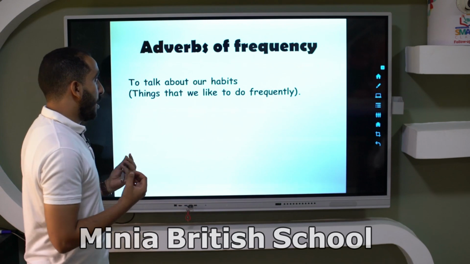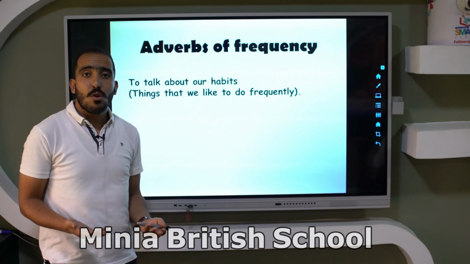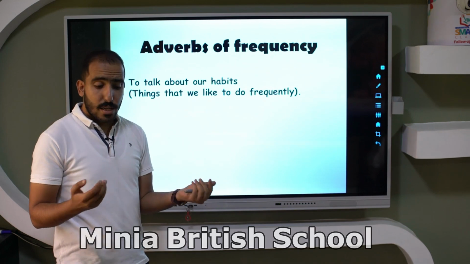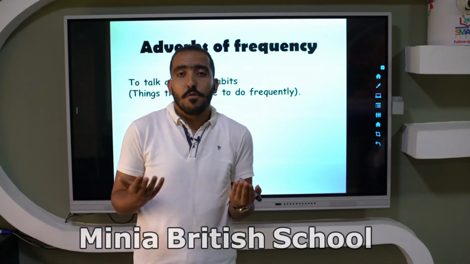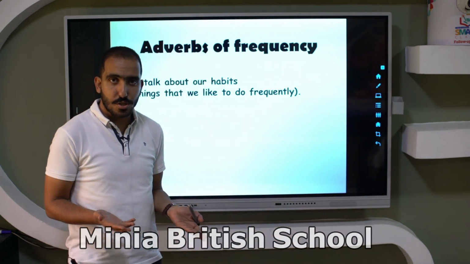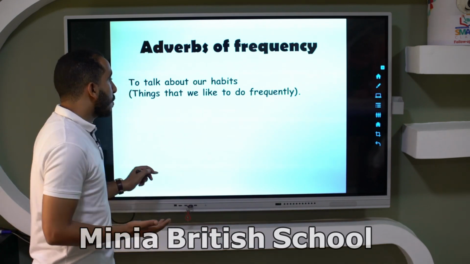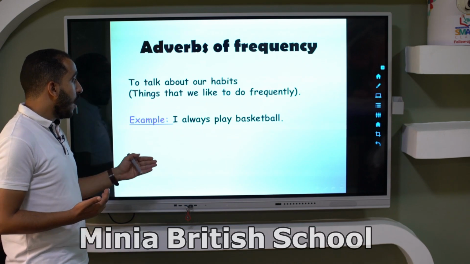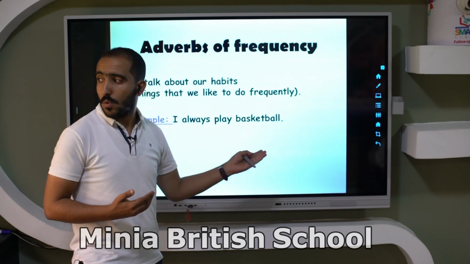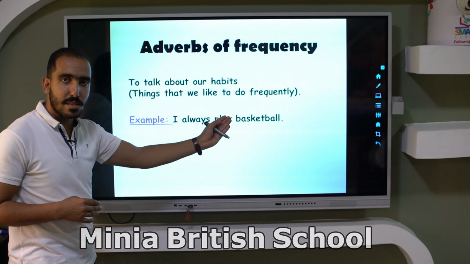Let's see. We use the adverbs of frequency to talk about our habits. What are our habits? Habits are things that we like to do frequently. Okay, so my habit is playing football. It's a habit. This is something that I like to do most of the time, not all of the time. Like this example, I always play basketball. This is an example of talking about habits.